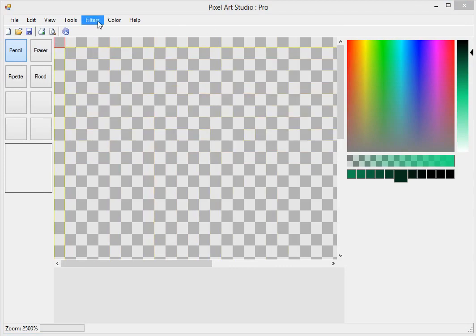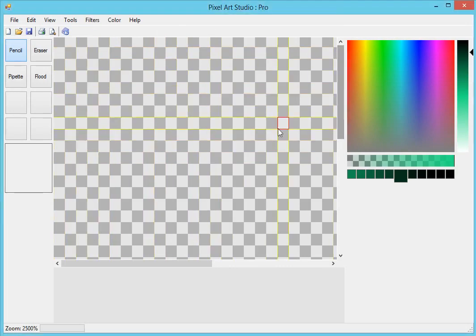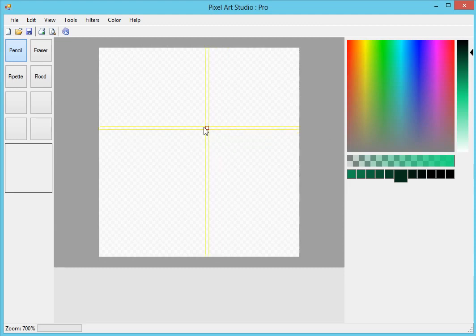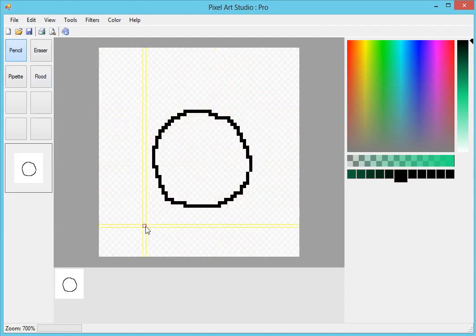Alright, so let's begin by drawing something just really simple. I'm just going to take black here and use my pencil, and I'm just going to create a circle in the center. Now what you see there is when the frame updates, it sets the preview image down here. So now we also have this preview image down here, and I'll show you what that's for in just a second. So I'm just going to put some eyes on here and just a closed mouth. Terrible drawing, but you know.